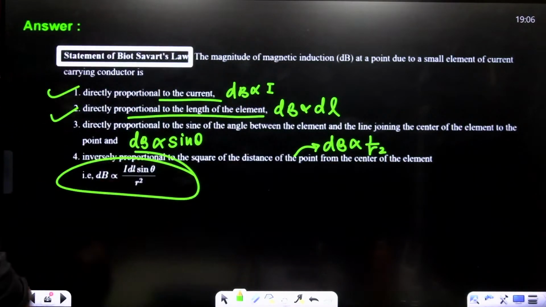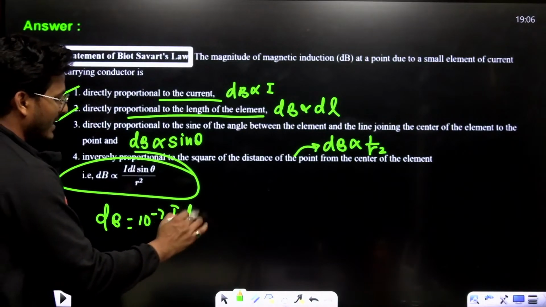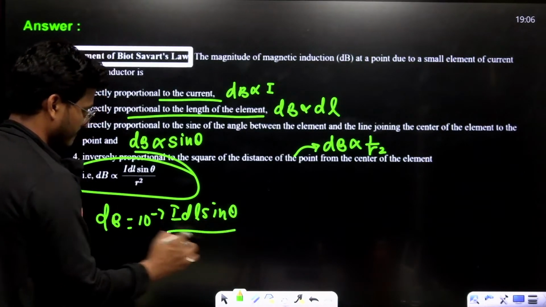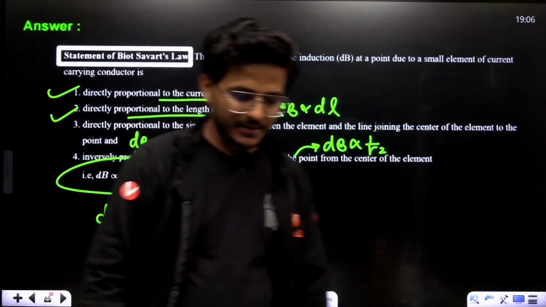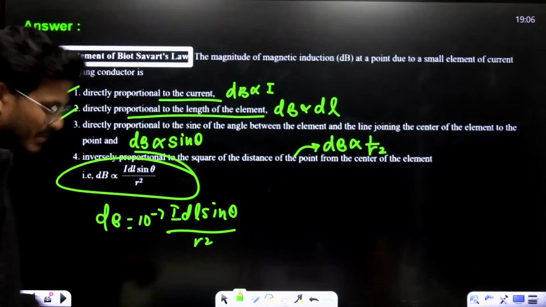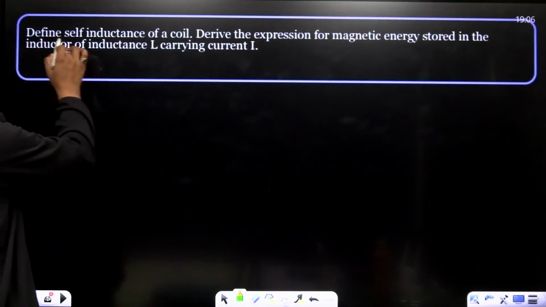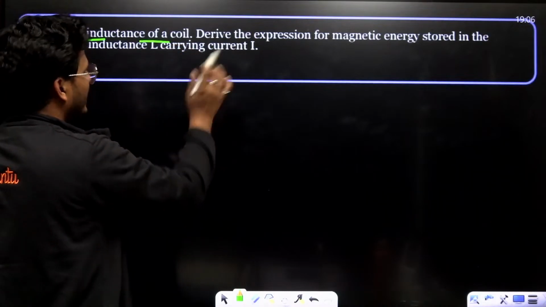On combining all these, dB equals 10 to the power minus 7 I dl sin theta upon r square. Okay, anyone having any doubt? Then let me know.